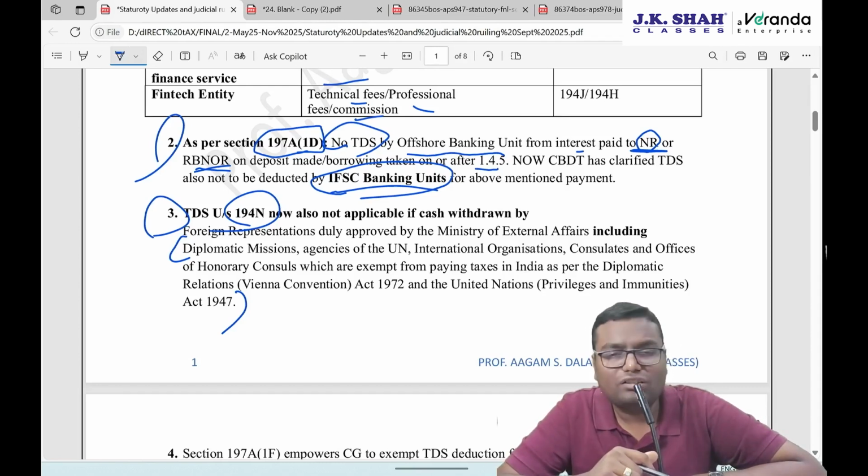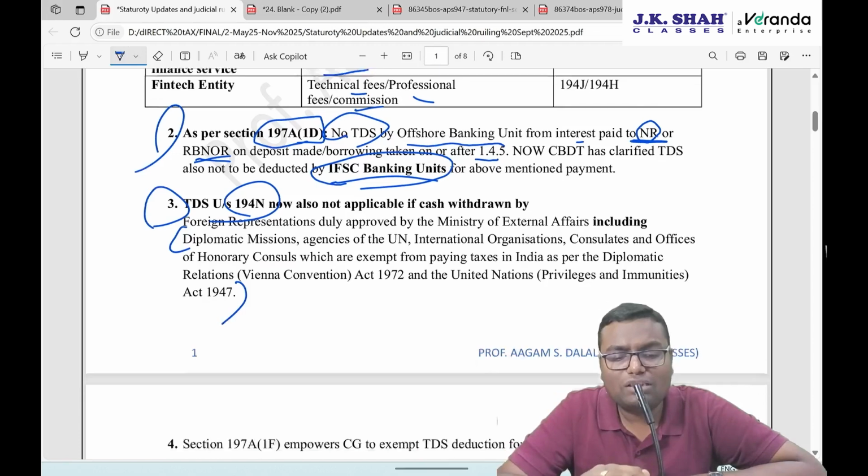So mainly all the international organizations or branches of United Nations are exempted. Their TDS will not be deducted even if they withdraw cash from an Indian bank account. Okay, this is okay for the exam, not that important.